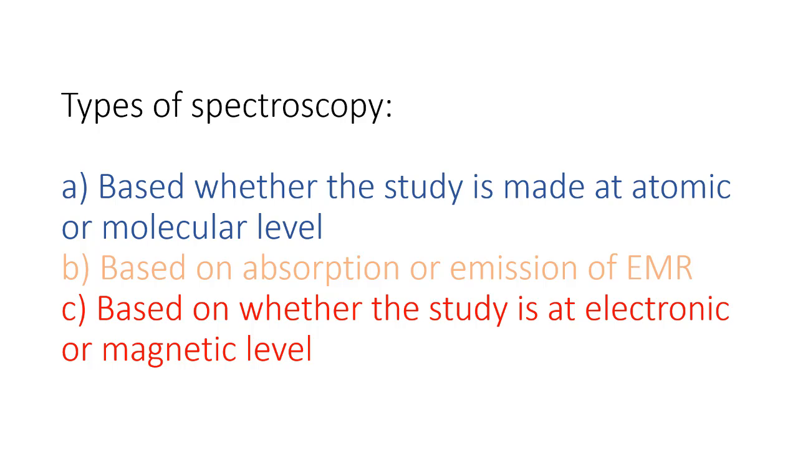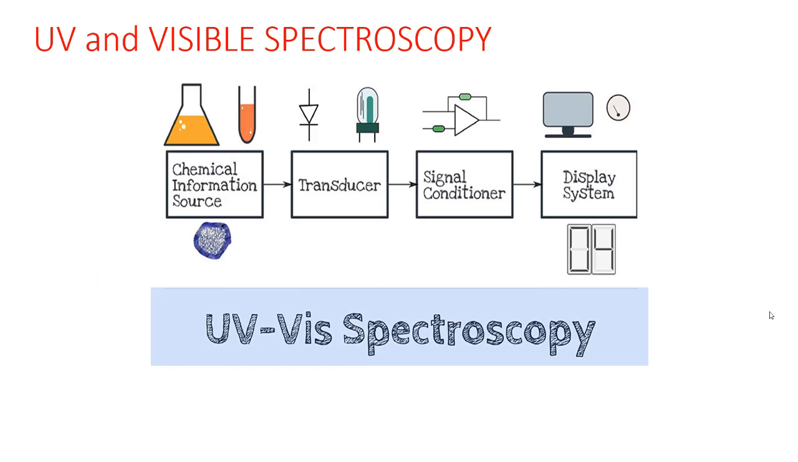So let's get into UV spectroscopy, UV visible spectroscopy. The first one is UV or visible spectroscopy. In this, we will study the absorption of UV radiation. As we are talking about electromagnetic radiations, here we will see how much of this UV radiation or visible radiation has been absorbed.